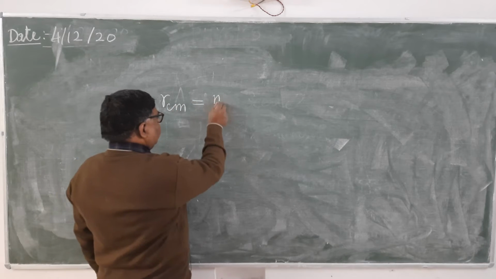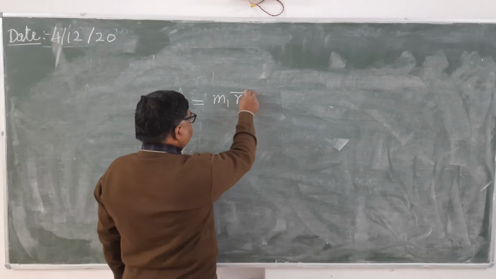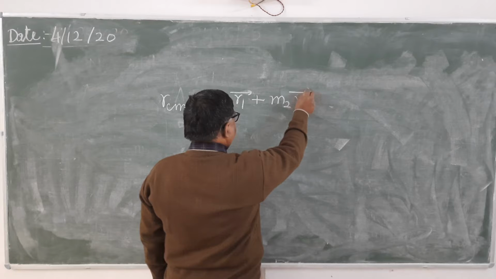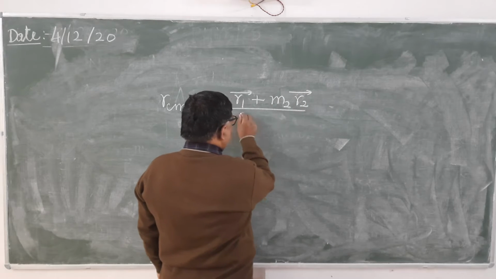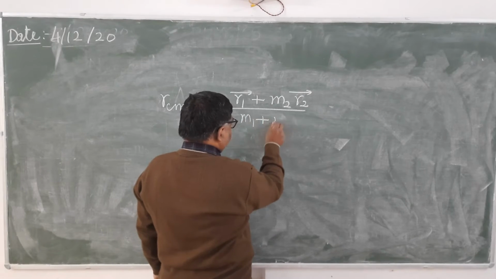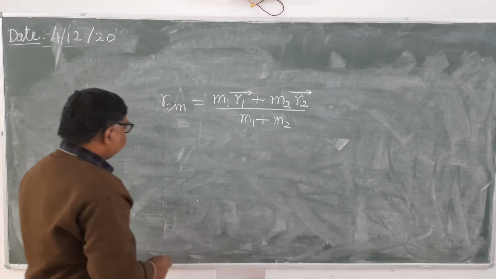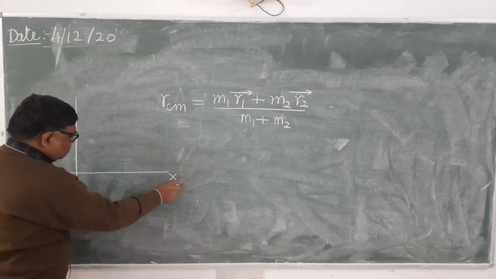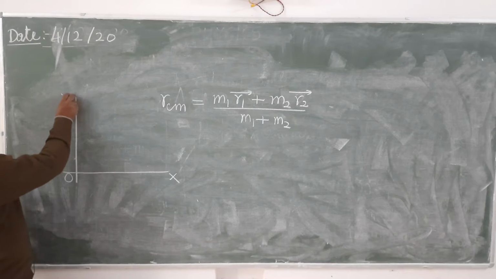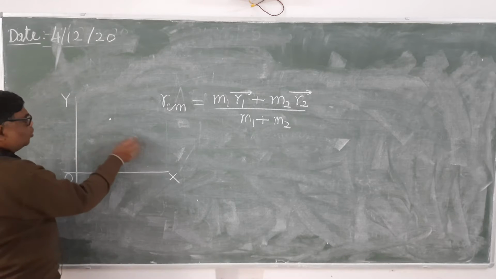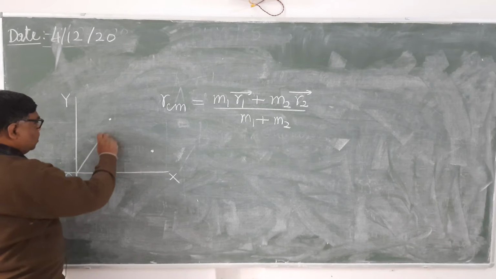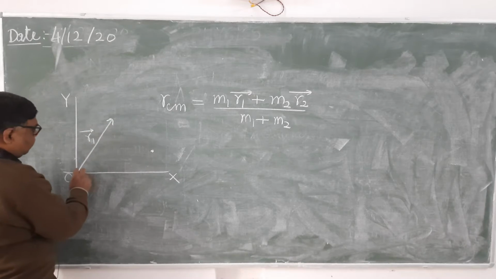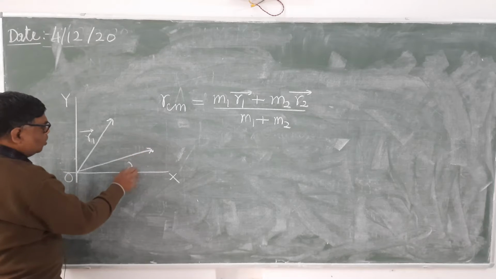It is equal to m1 r1 plus m2 r2 upon m1 plus m2. Here there is a system consisting of two particles whose masses are m1 and m2, and their positions on the coordinate plane are that one has the position vector r1 and the other has the position vector r2.